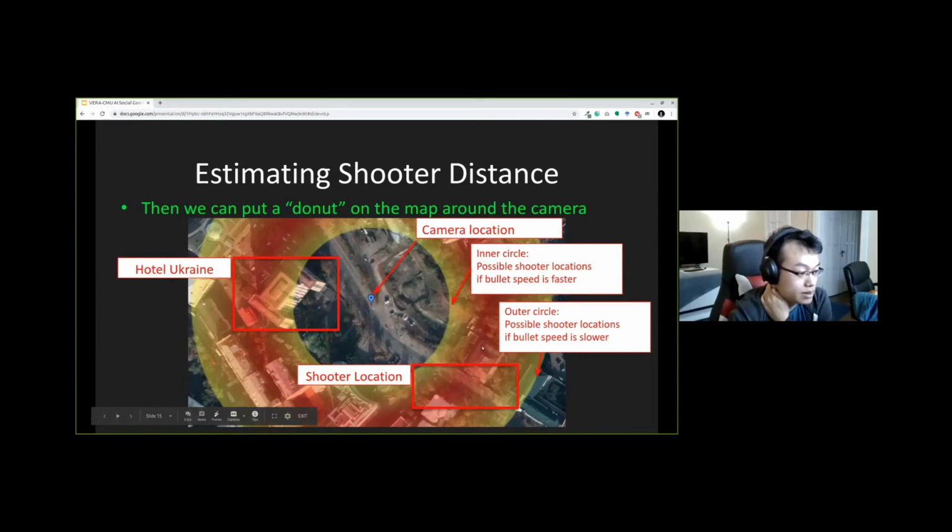The reason that there's an area that's possible is because the bullet speed is a range. We need to put in the bullet speed range, and the inner circle means the bullet speed is faster, and the outer circle means the bullet speed is slower.